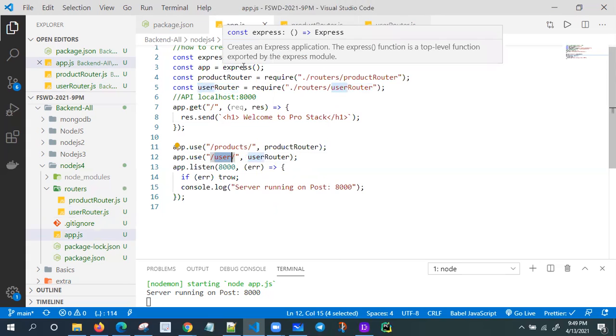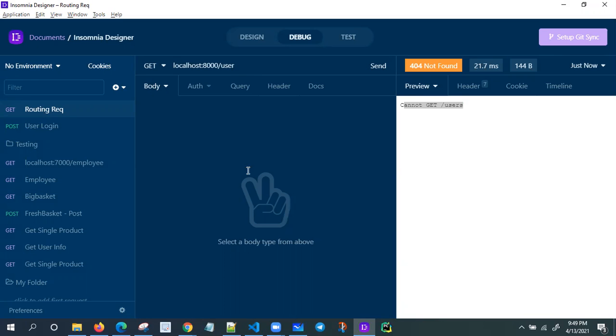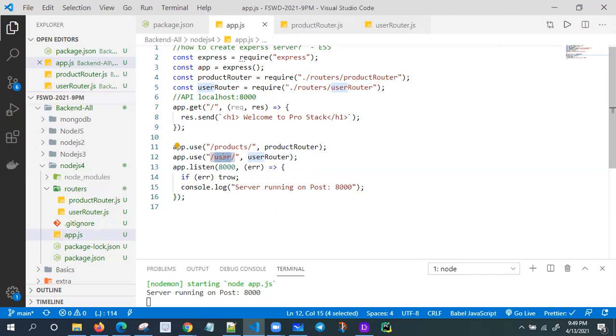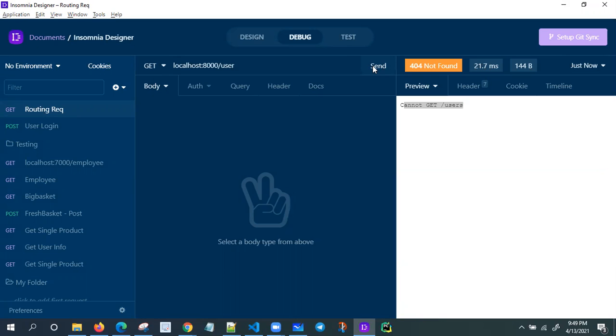Let me try user only. So here it is user, not users. Here it is slash user, not users. That's why it is showing an error. Now I'm getting displaying all users.